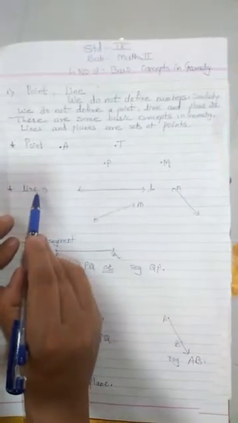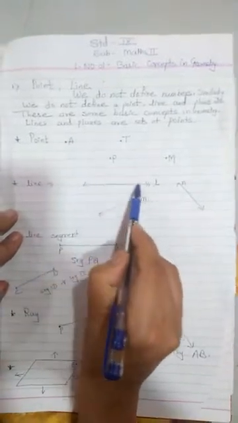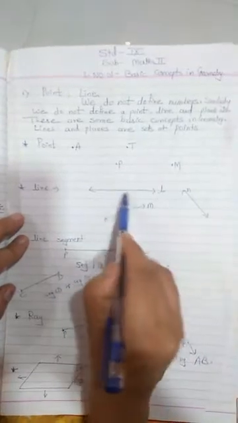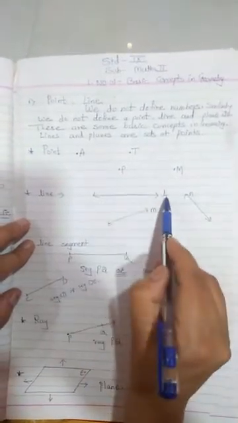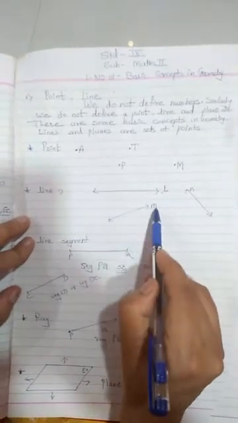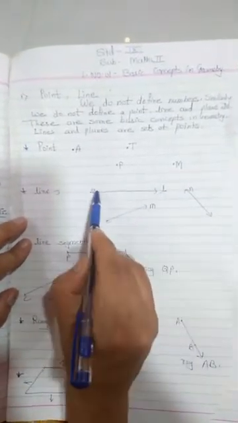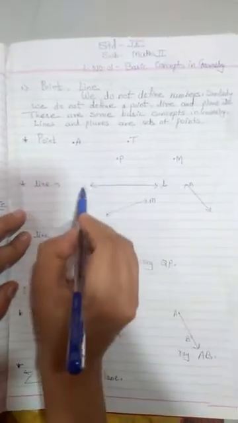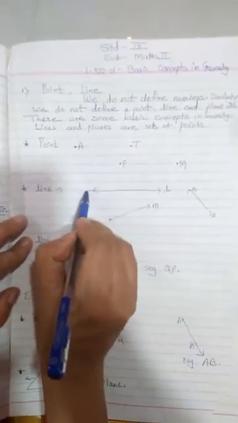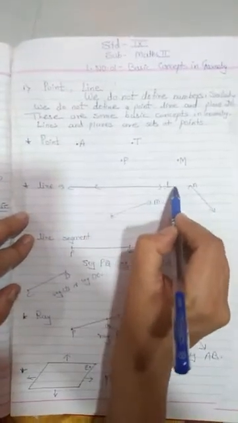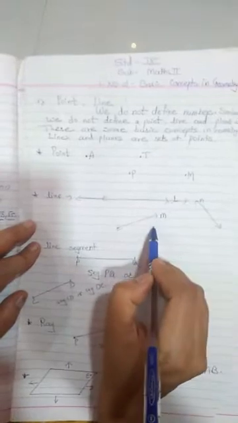The second concept is line. See, this is called a line. How can we read this? Line L, line N, line M. What does this arrow indicate? The arrow indicates that the line is unlimited, means you can increase it from the left hand side, and you can also increase it from the right hand side.